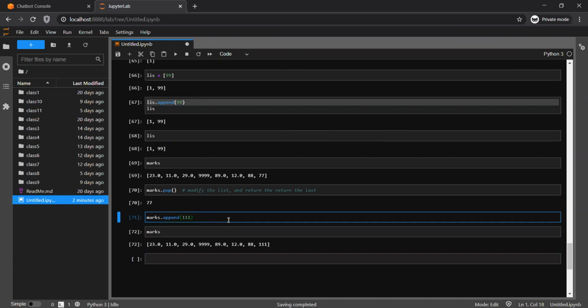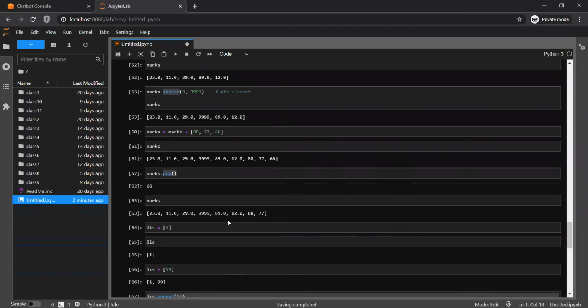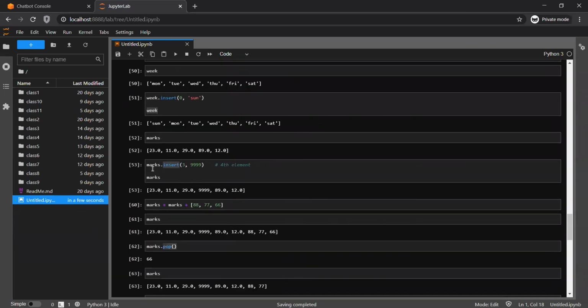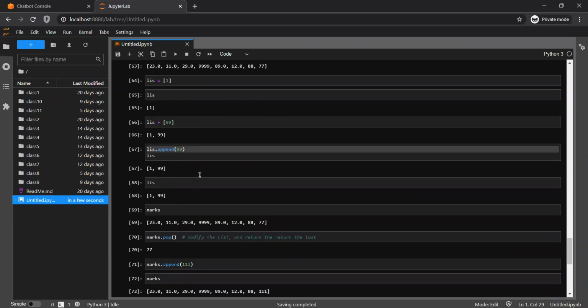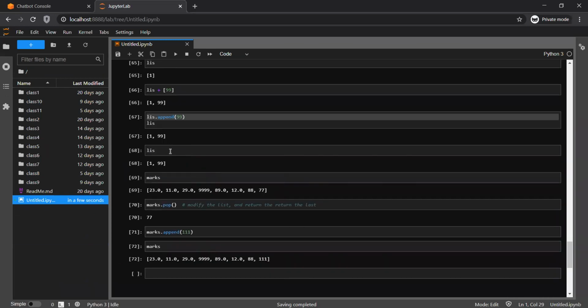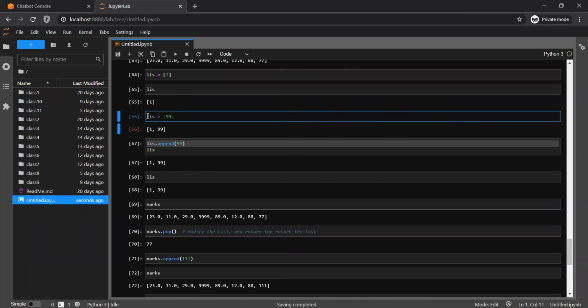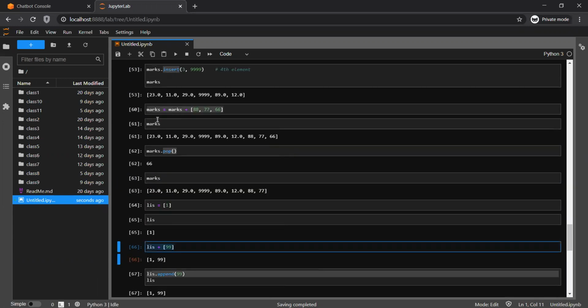Here append doesn't return me anything, and insert doesn't return me anything either. But if I see this plus logic, it returns me a value. So whenever a return happens, you can modify the value by using that equal sign logic.